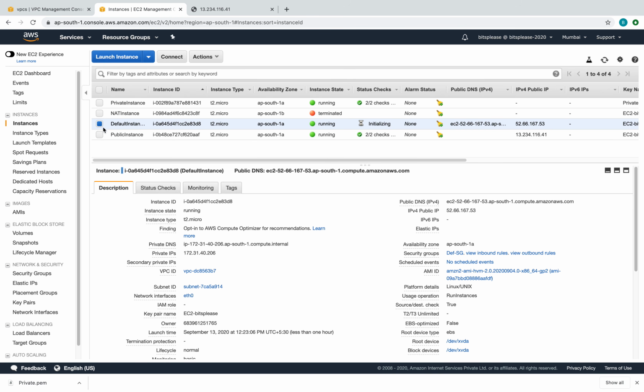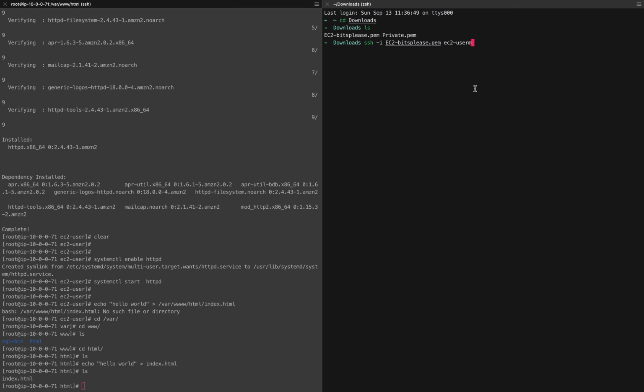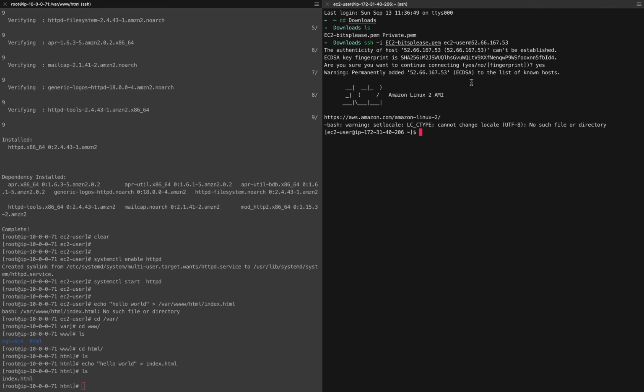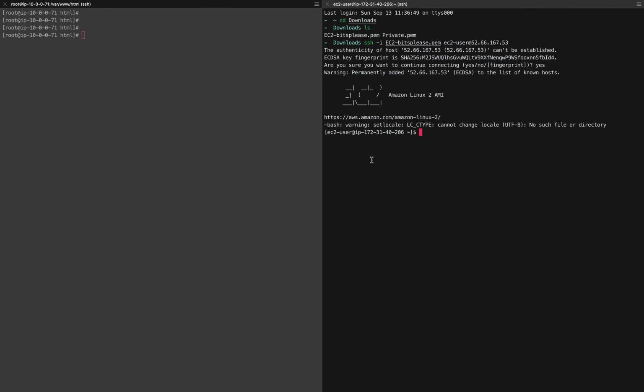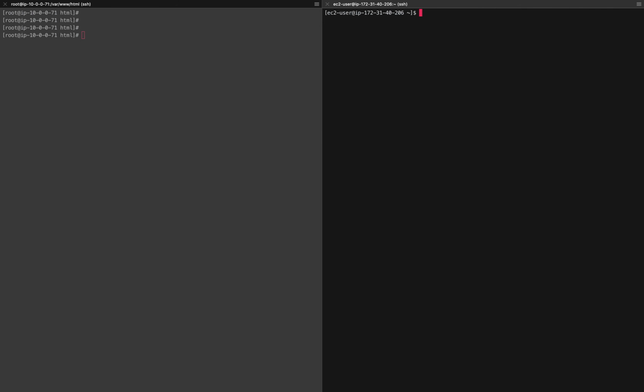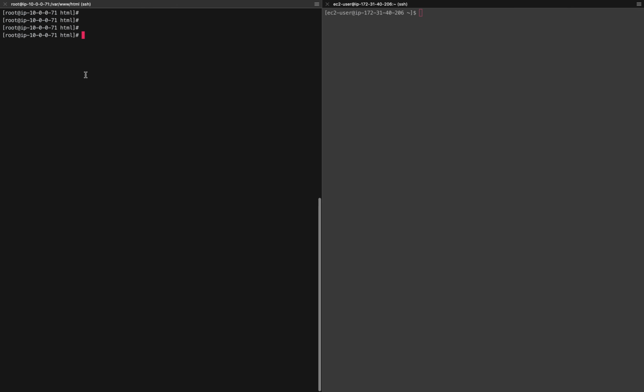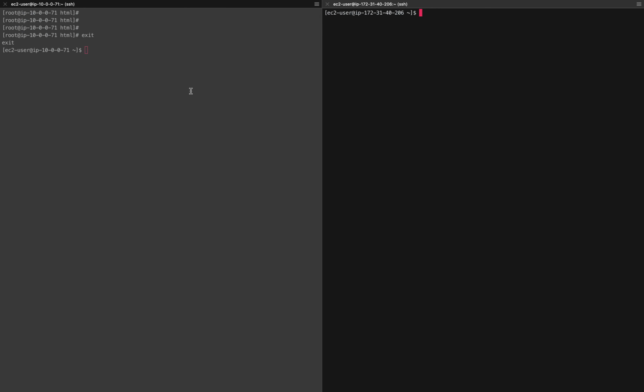So we'll have to check the IP address from here. Okay, I'm able to connect to it. Awesome. Let me clear the screen on the left side a bit. On the left side I have the instance in the demo VPC. On the right hand side, let me just go out of root, I have the instance in the default VPC.